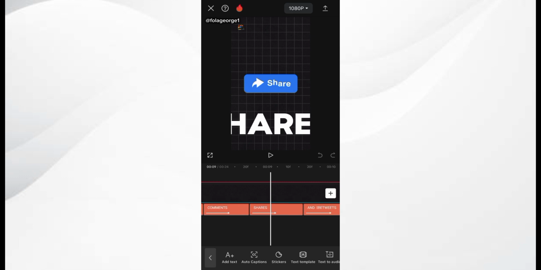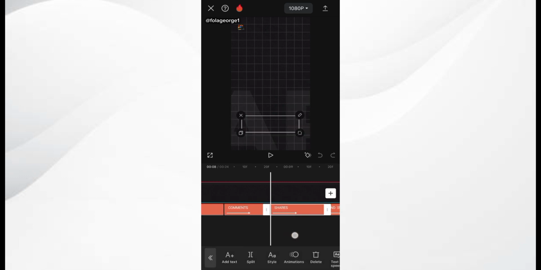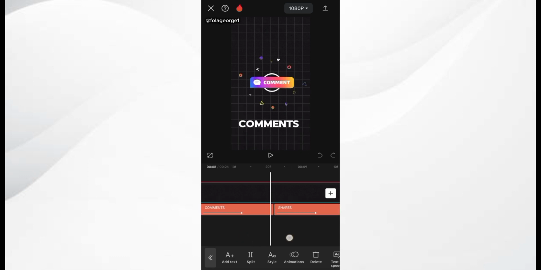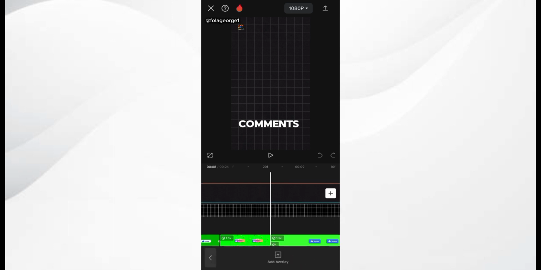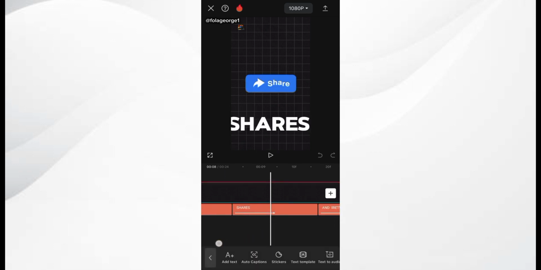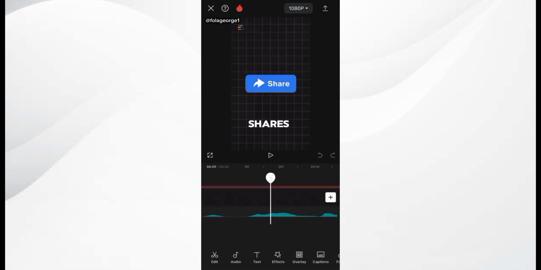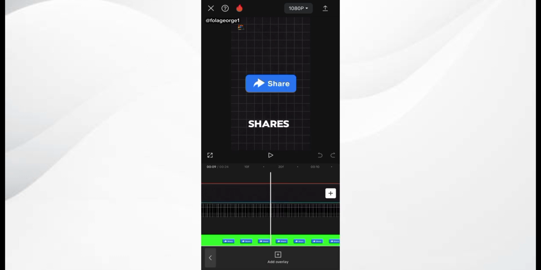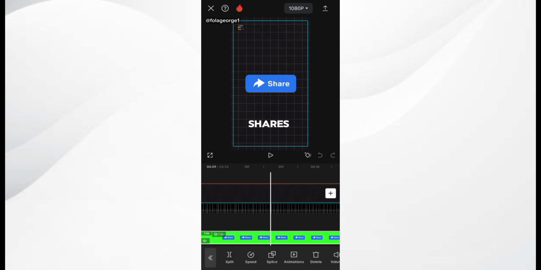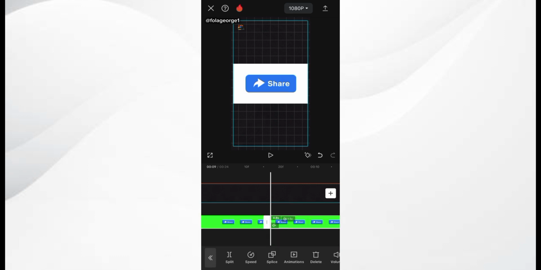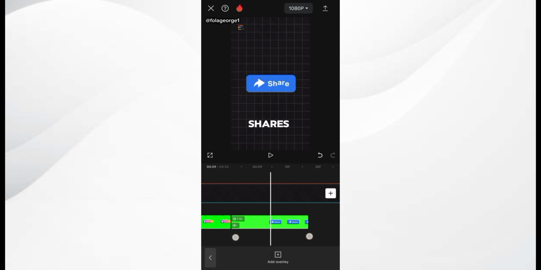So you can see the length of the text. This is the duration of the share text, and it is the duration I'm going to be using for the share animation too. So I'm going to locate the point at which the share text ends. That is where the share animation is also going to end. So you click on the share animation and you click on split. Then you delete the part that has been trimmed off.